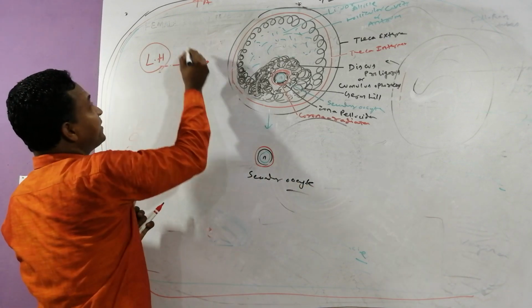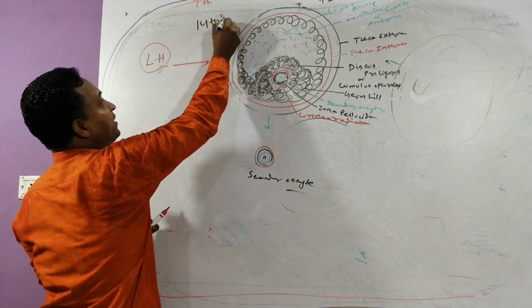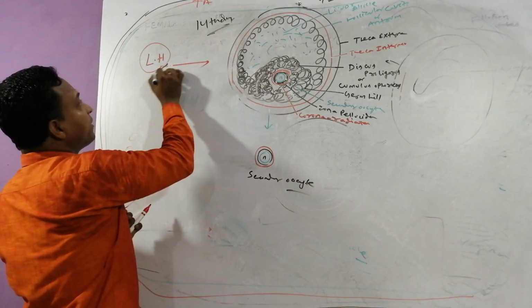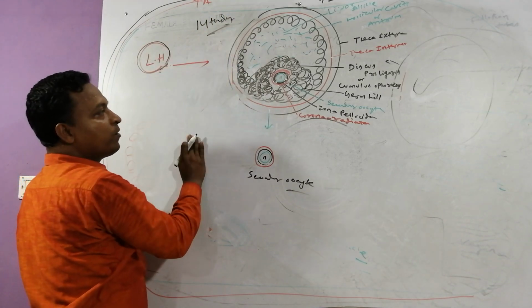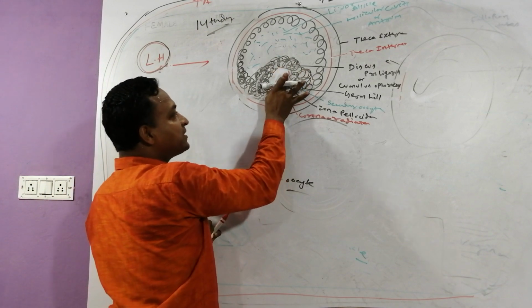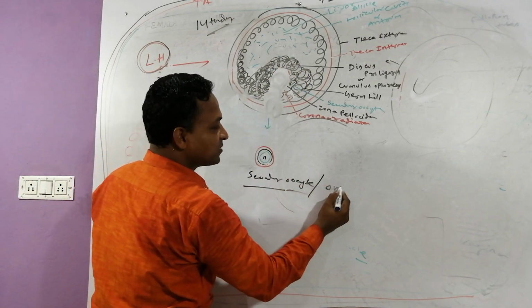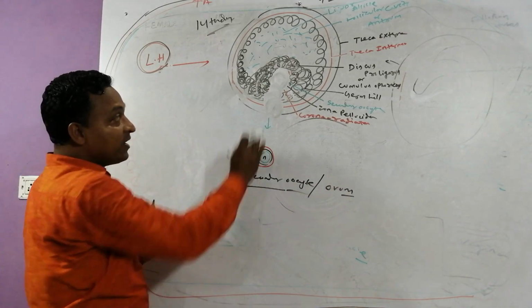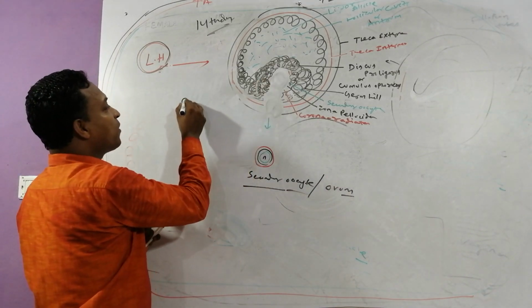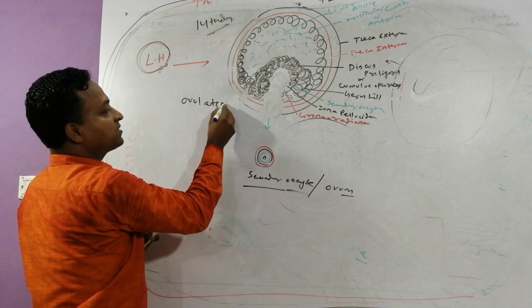On the 14th day of the menstruation cycle, under the influence of luteinizing hormone, LH hormone, the Graafian follicle releases the ovum. Yes, secondary oocyte is otherwise called ovum. Yes, it releases the ovum, and the process is called ovulation.